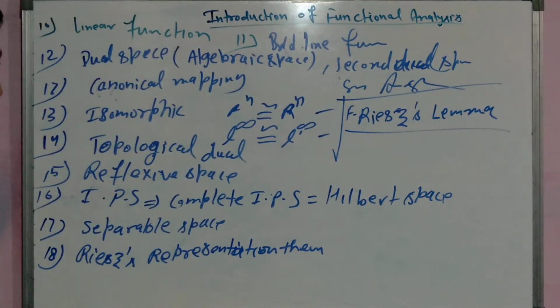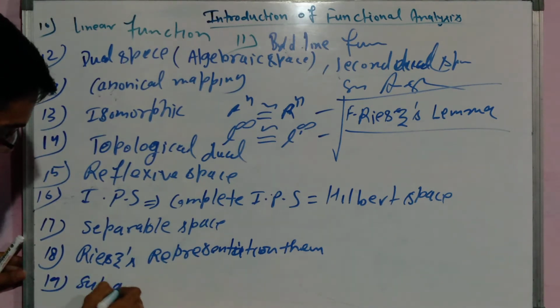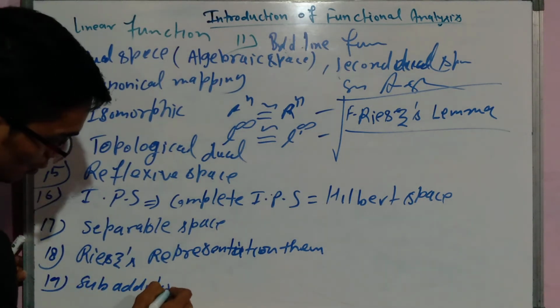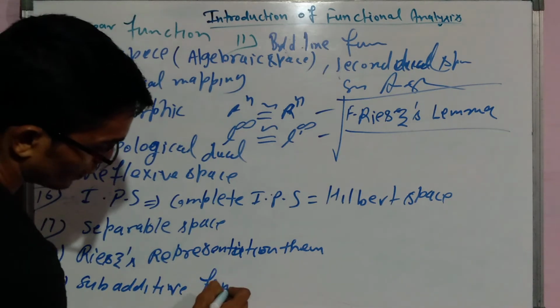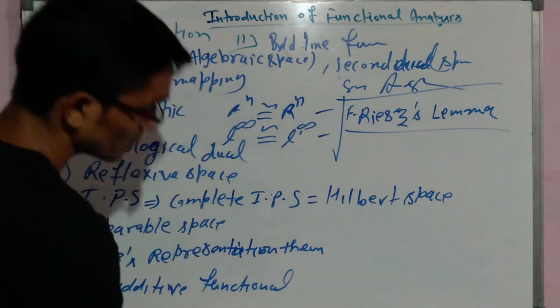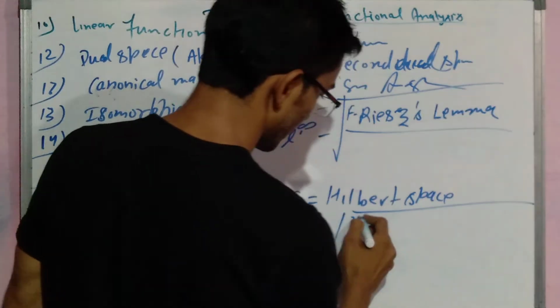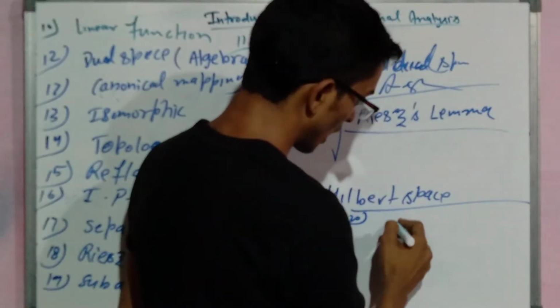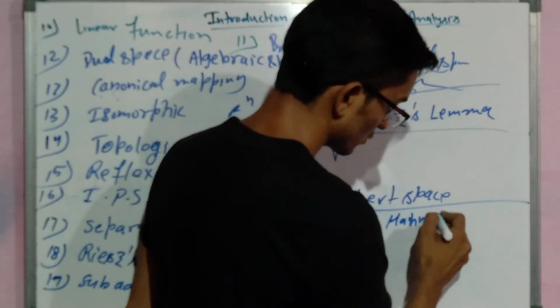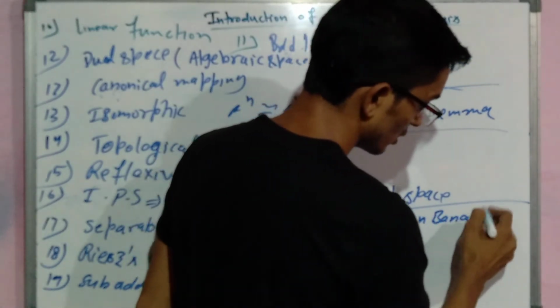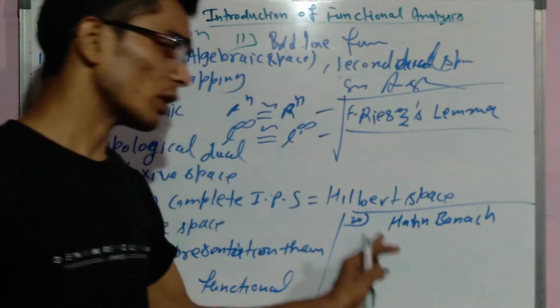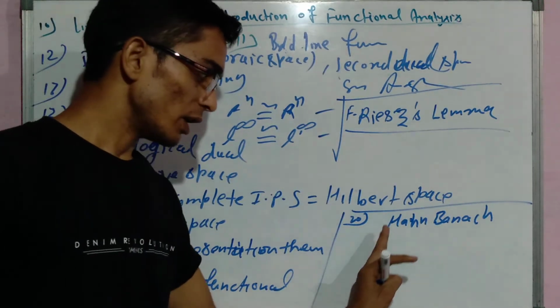And some, after it we will talk about sub-additive functional. And 19 is sub-additive functional. After it we will talk about 20, the Hahn-Banach theorem. Hahn-Banach theorem for real valued function.